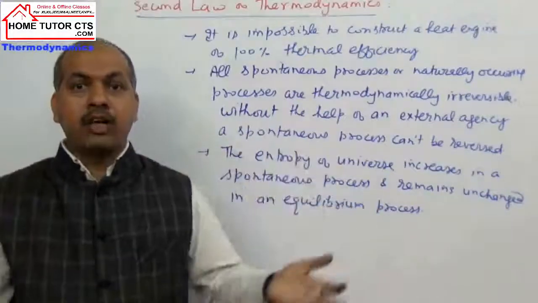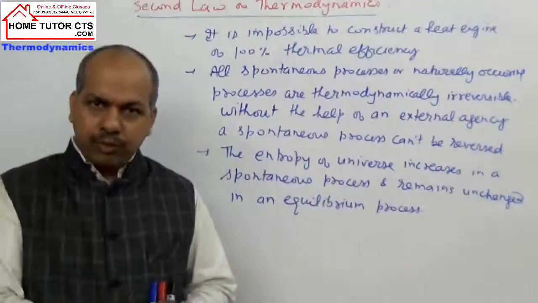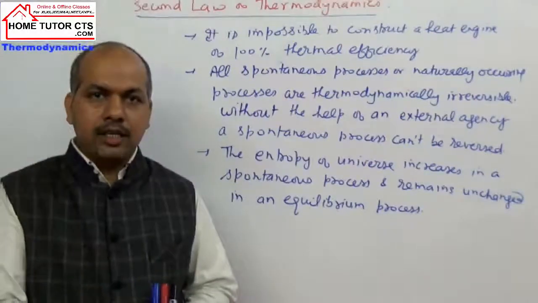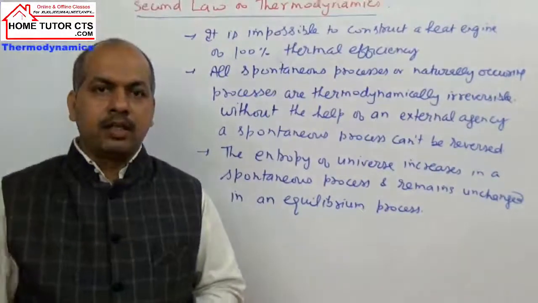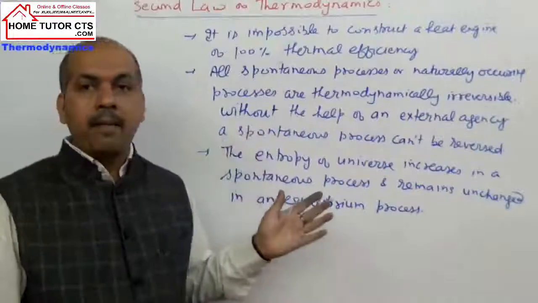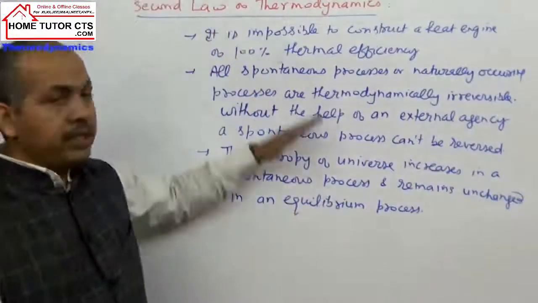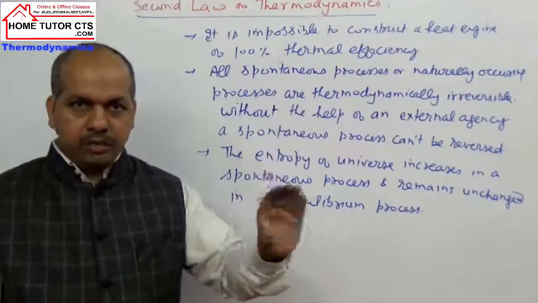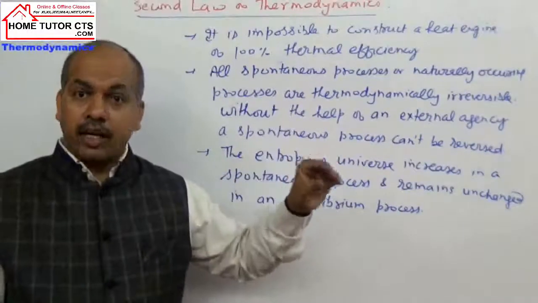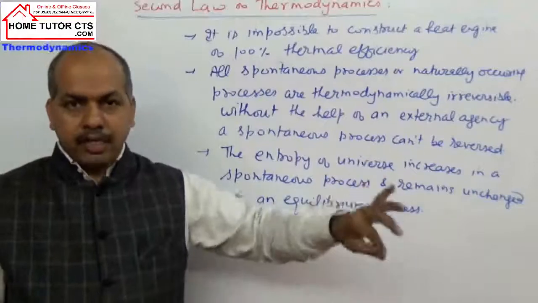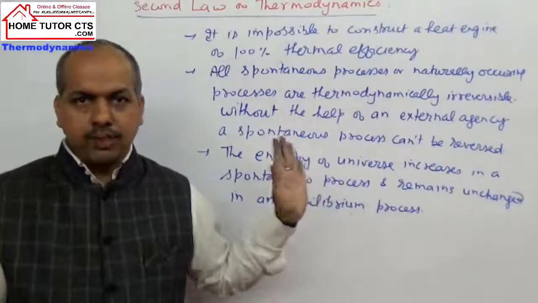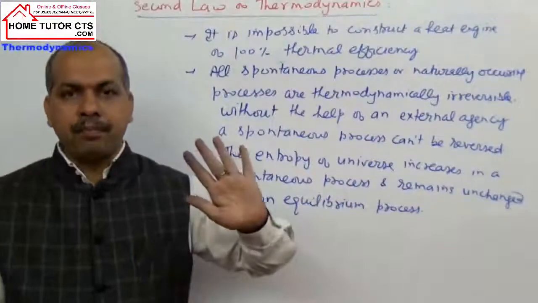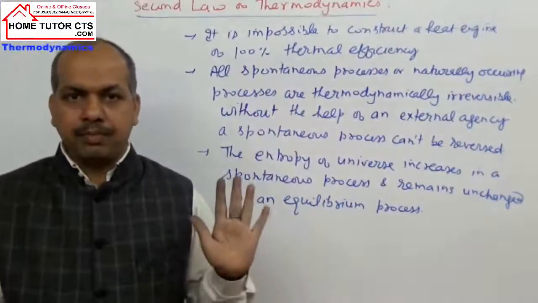If somebody asks you right now what is the entropy of the universe, is it fixed or not? It is not fixed. The entropy of the universe is increasing continuously, regularly, and it tends to be maximum. I hope it is clear. So the combined definition: the first law says the energy, or you can add mass and energy, of the universe remains constant. Then the second law says that the entropy of the universe is increasing with time and it tends to be maximum.